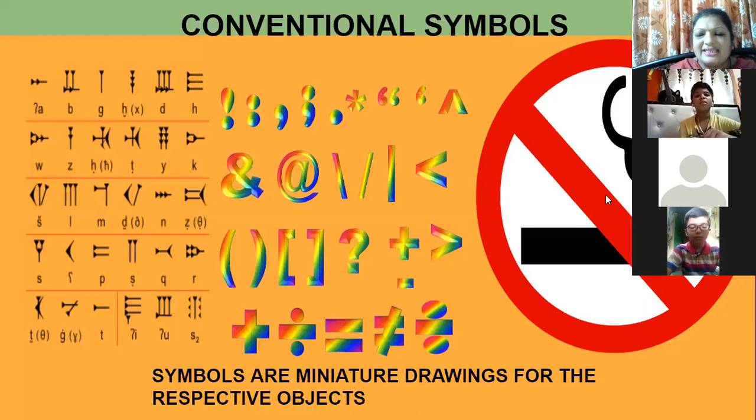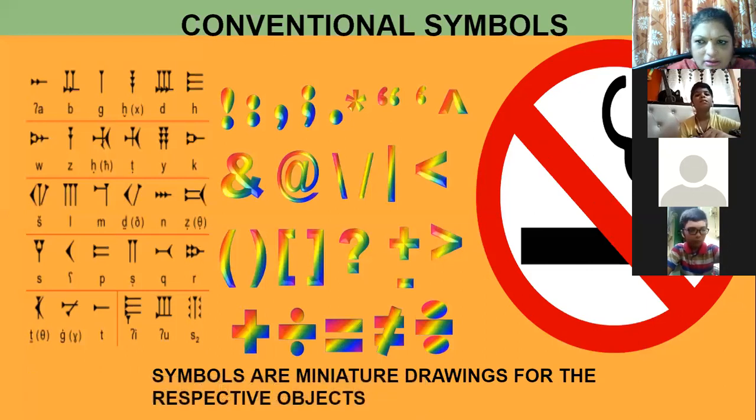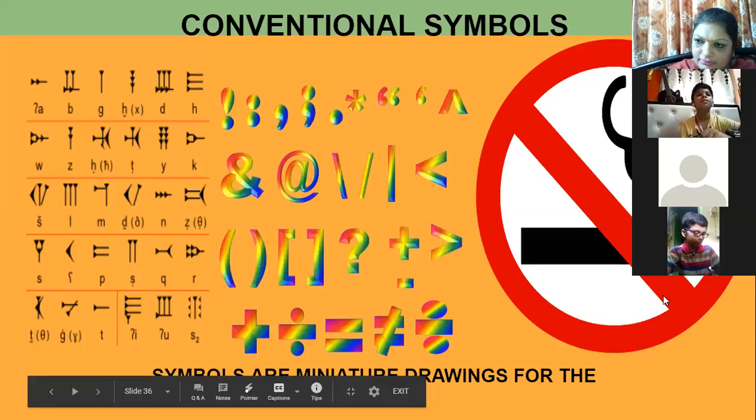Now boys, signs and symbols can be used together. Example, I'll tell you, this is an example of it. See, this circle which is there is a sign. This drawing which is there is a miniature drawing, or a small drawing. So this is a symbol, a conventional symbol. So sign and symbol both are used together here.